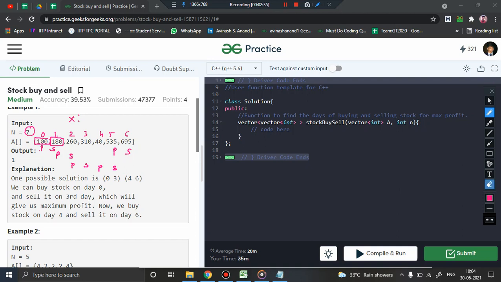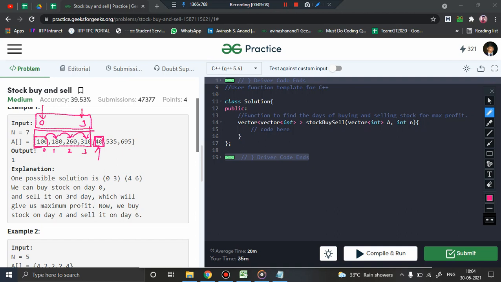Okay, or what is a better solution? Suppose I don't want to sell immediately, I am purchasing a stock on the 0th day. Now I can see that the price of the stock is increasing, and the next day the price of the stock is going to decrease. So I will not sell on the next day, I will basically sell it on this day itself. So basically I purchased at 0th day and sold it at 0, 1, 2, 3, third day. So this is one possible pair where you can buy it on 0th day, sell it on 3rd day.